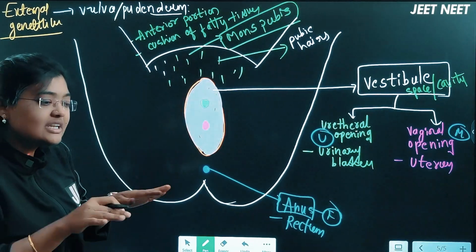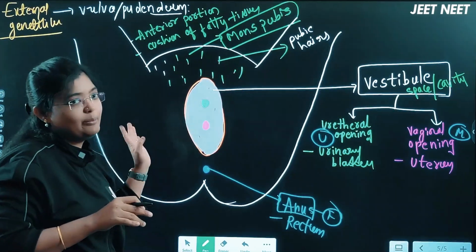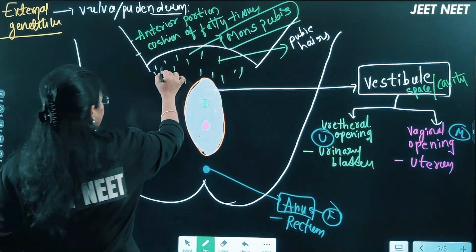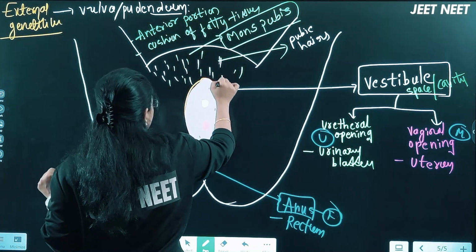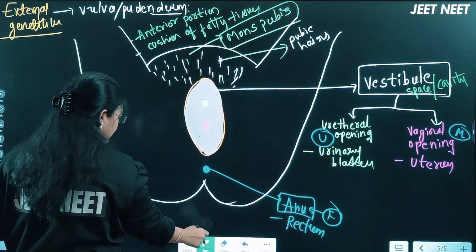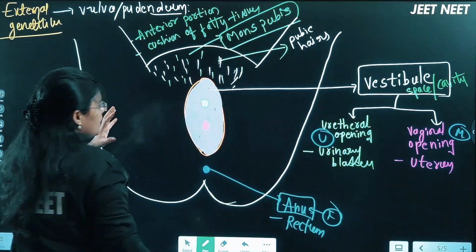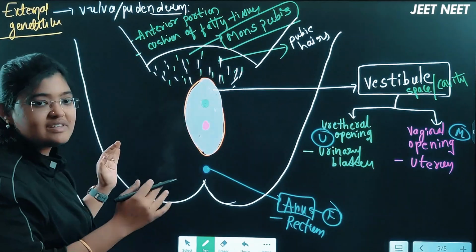The hair which is present near the genital regions, we'll call it as which hair? Pubic hair actually. Here all the hairs will be present, right? So all this hair we will be considering as what here now? Pubic hair. Now to the